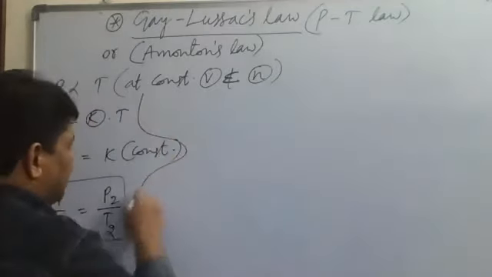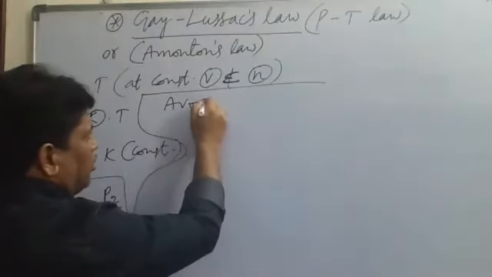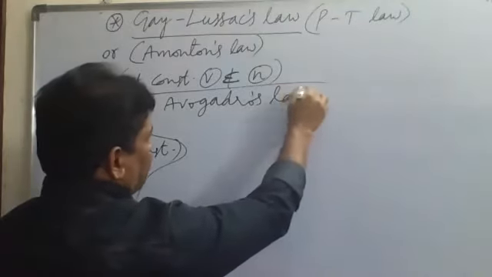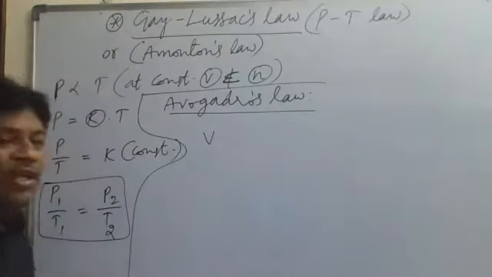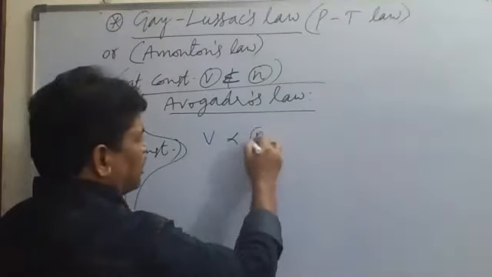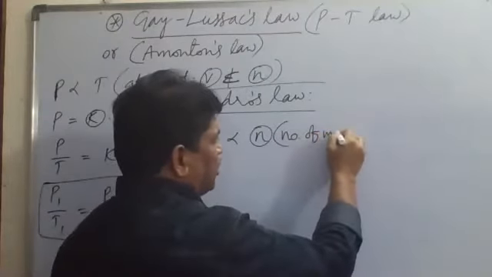Now, the next law is Avogadro's law. According to Avogadro's law, the volume of a given mass of gas is directly proportional to the number of moles. Small n is the number of moles.